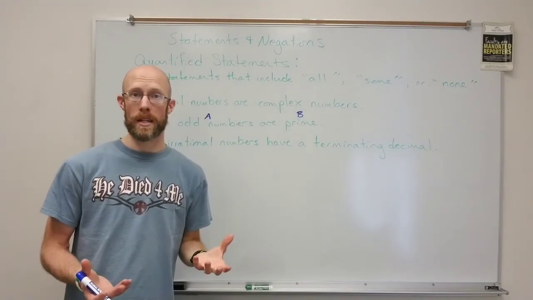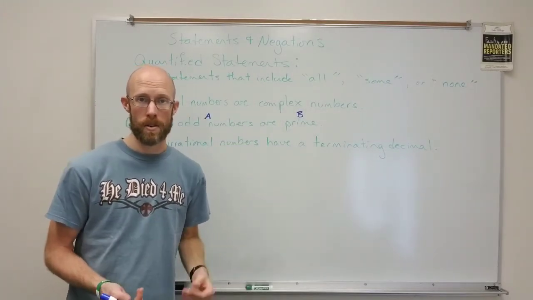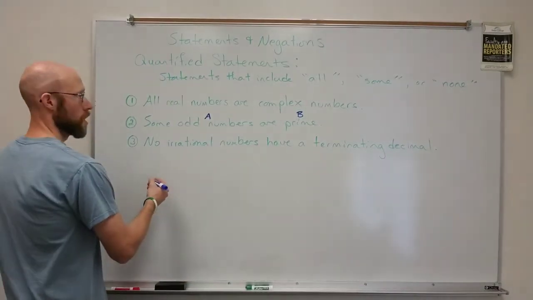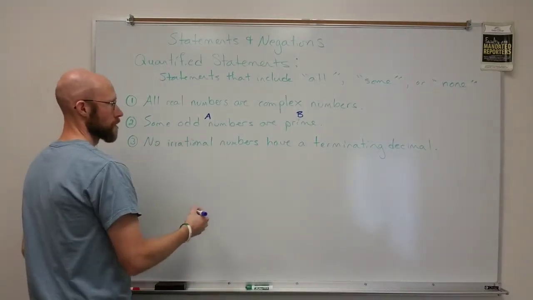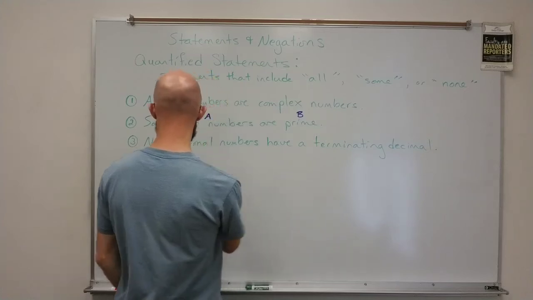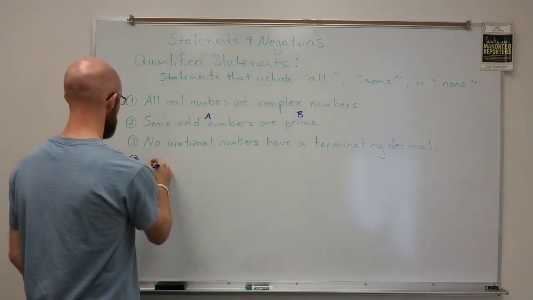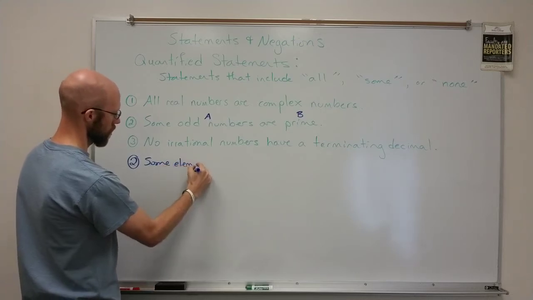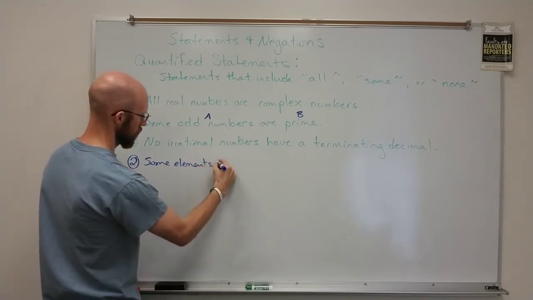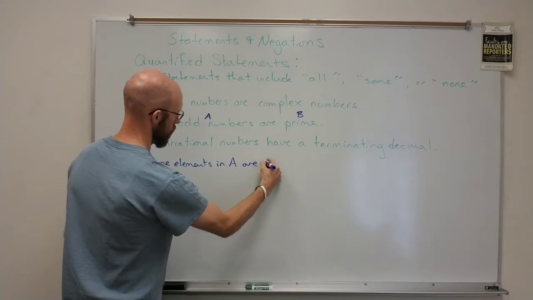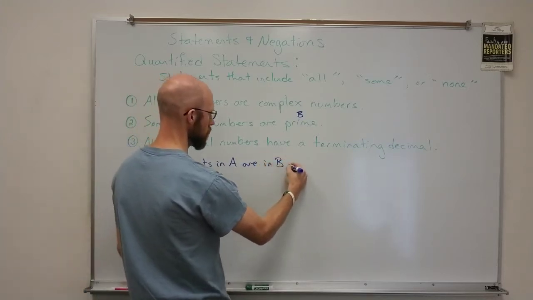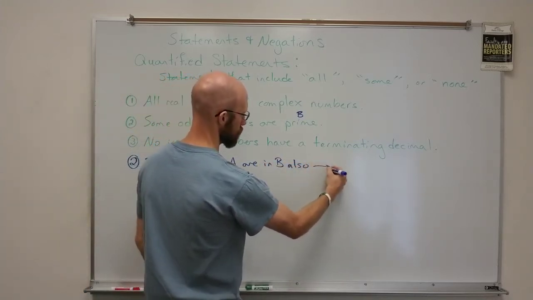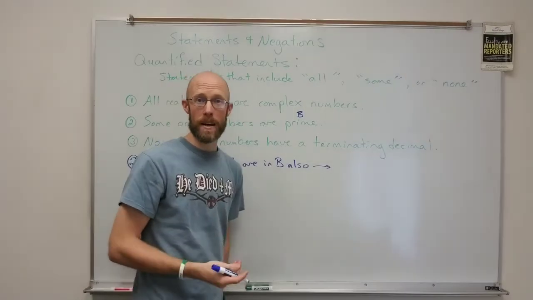That means there's got to be an intersection between the two sets, okay? So this basically means that the intersection, let's say some elements in A are in B also. It just implies that the intersection is not empty.